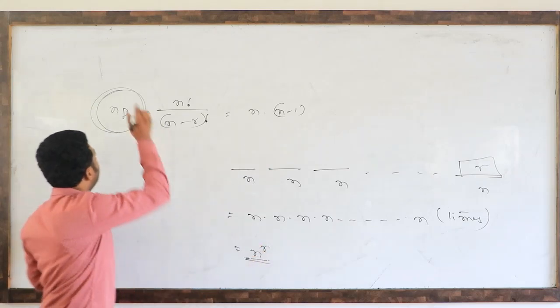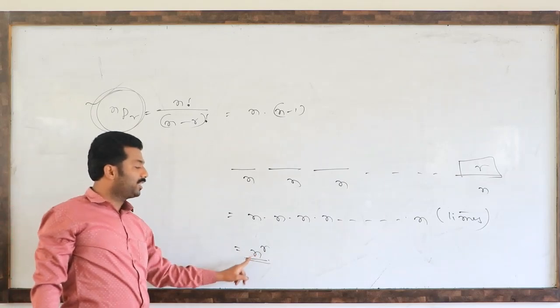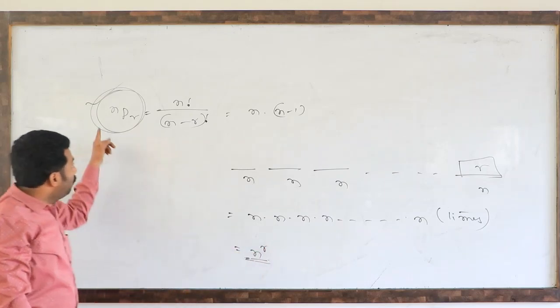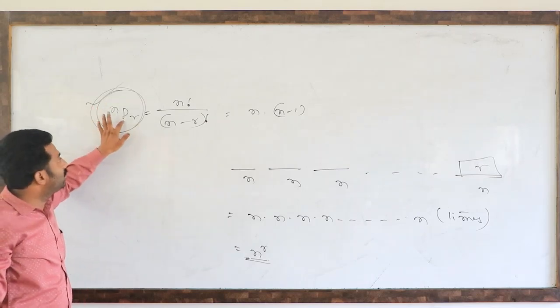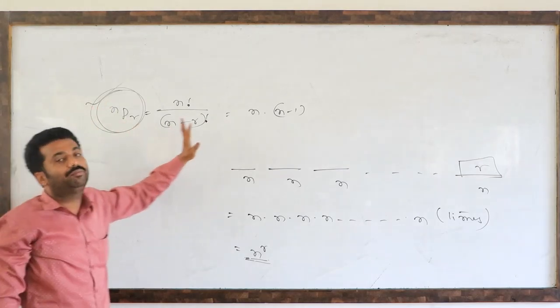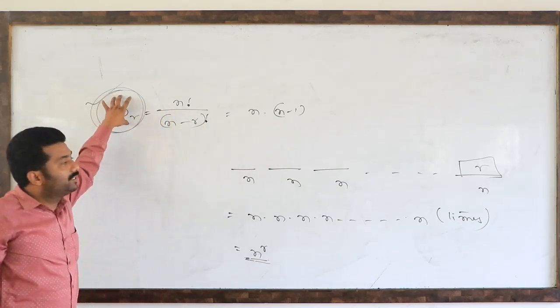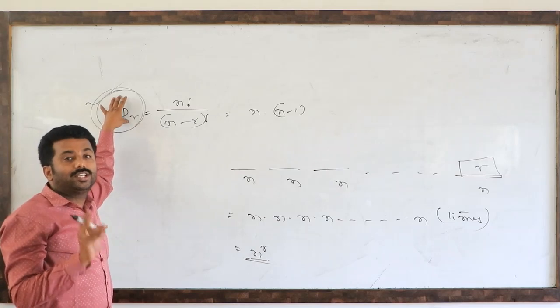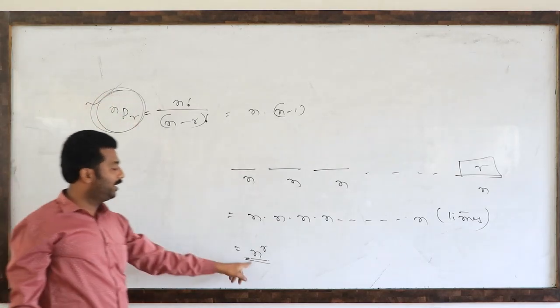Without repetition is NPR. Remember, with repetition means n to the power r. Without repetition means NPR. So the permutation P we are using means without repetition. So the NPR formula we are using is in the case of without repetition. With repetition it is n power r.